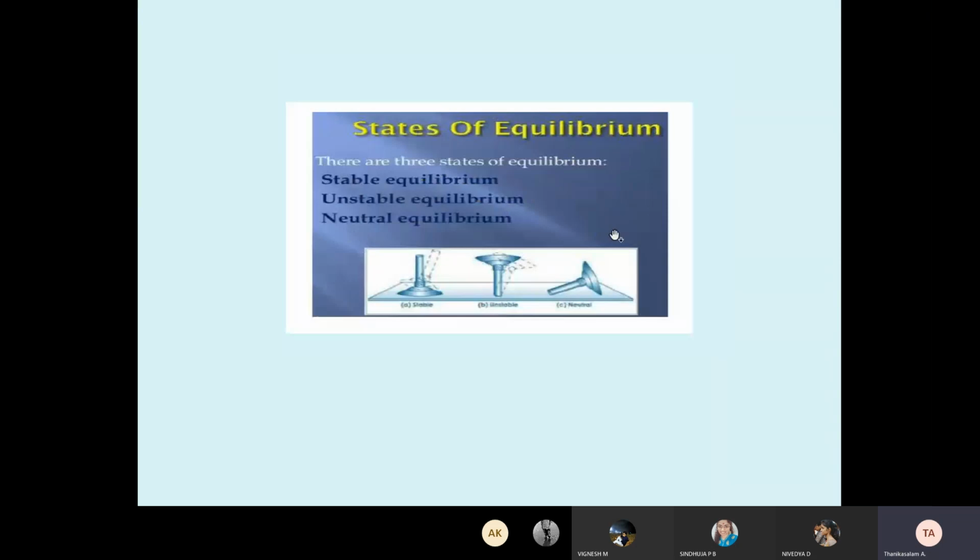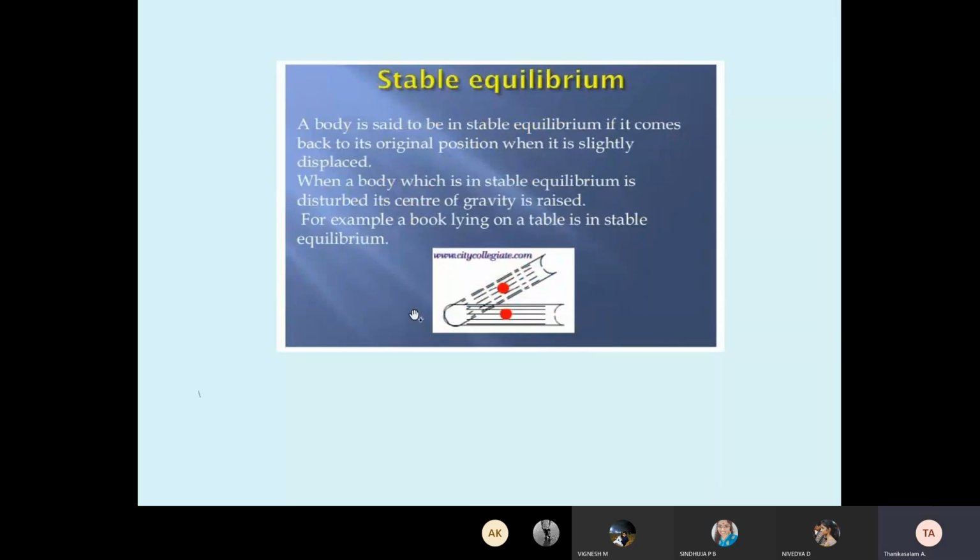This is an example, see the picture. The one in the inverted position is unstable. When it is going to move, we don't know. This is the neutral position. When you say stable equilibrium, a body is said to be in stable equilibrium if it comes back to its original position when it is slightly displaced.